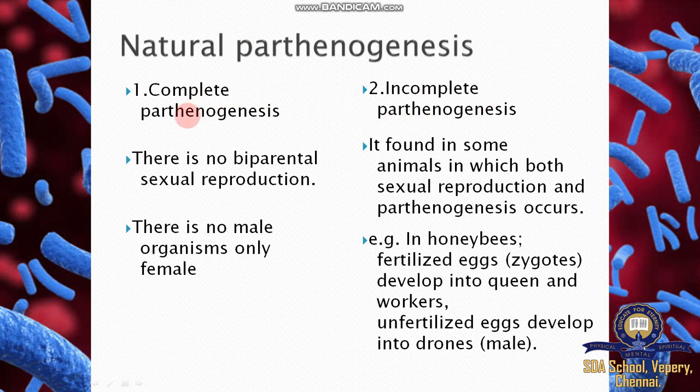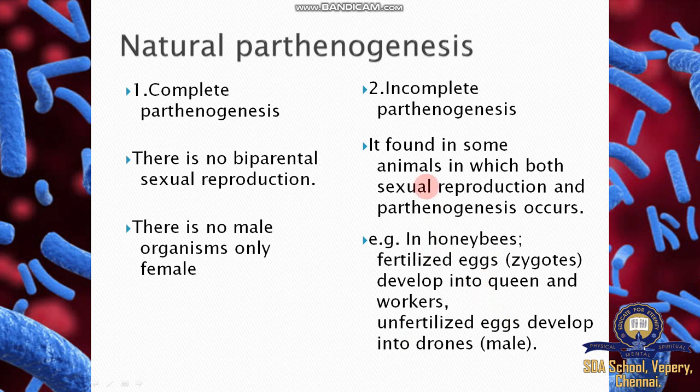What is complete? There is no biparental sexual reproduction; a single parent is responsible for the development of the new organism. Example: organisms that are only female. That is natural, complete parthenogenesis. Incomplete means they produce two types of eggs, fertilized and unfertilized.